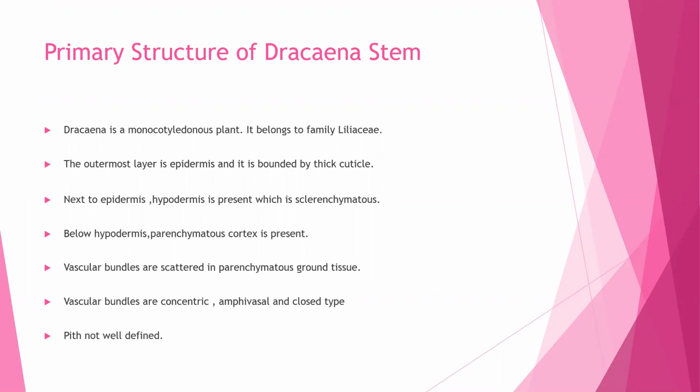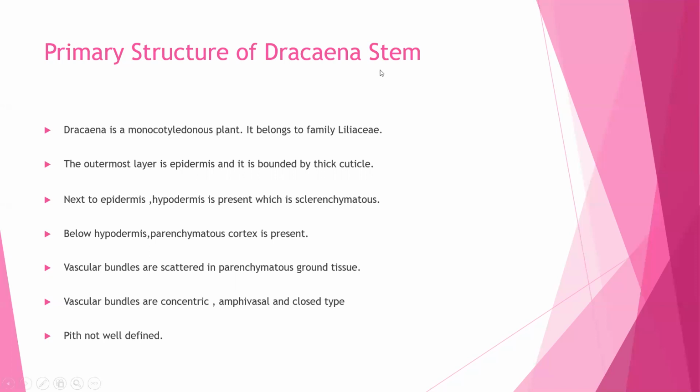That means vascular bundles are closed type. Therefore, in monocot stem, there is no secondary growth, but there are some exceptional cases where the secondary growth takes place. For example, Dracaena.